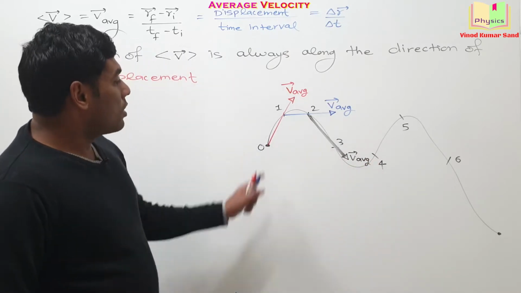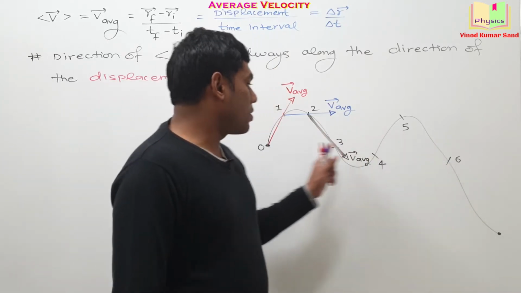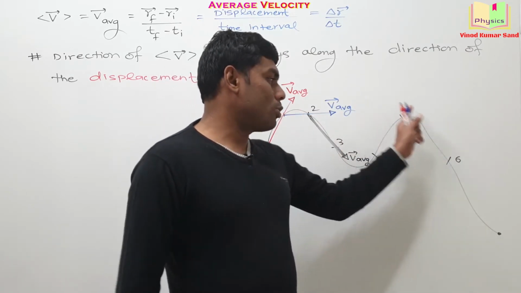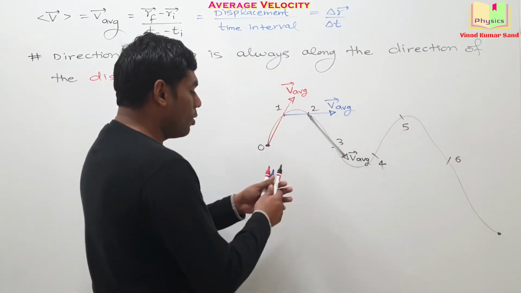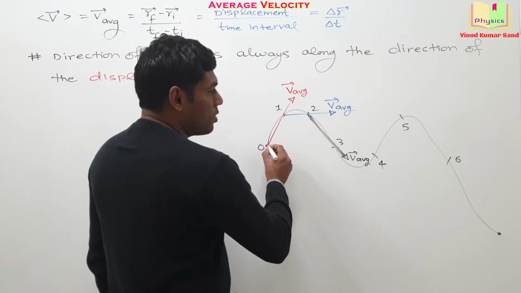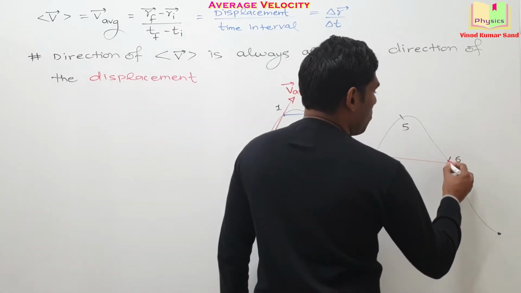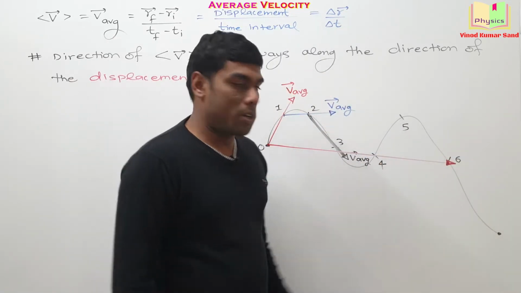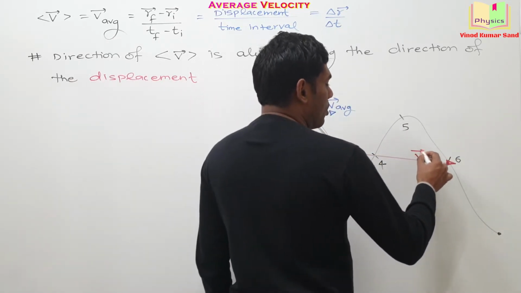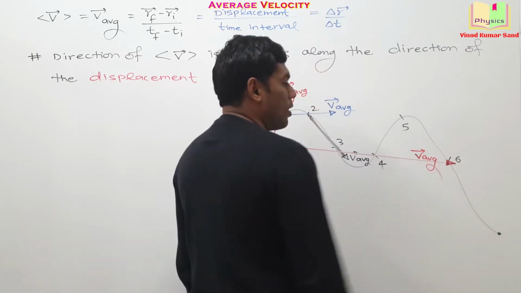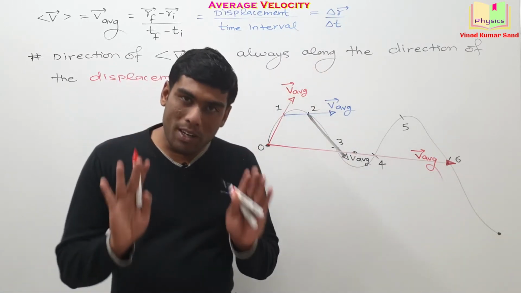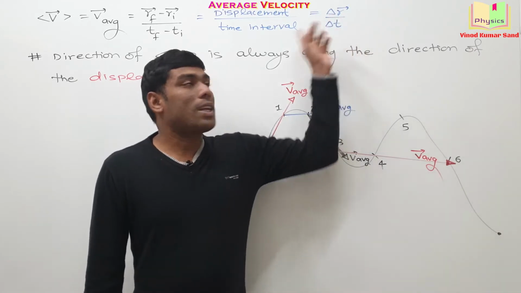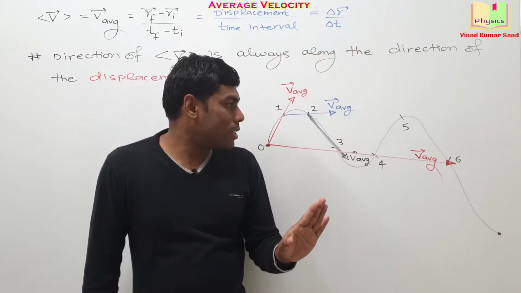This will give you the direction of the average velocity. Suppose from 0 to 6 you want the direction of the average velocity, the particle goes from 0 to 6, then nothing you have to do. From position 0 you go towards position 6, you check the direction of the displacement. So this is the direction of the average velocity. It's a pretty simple thing. The average velocity will always be directed along the displacement.